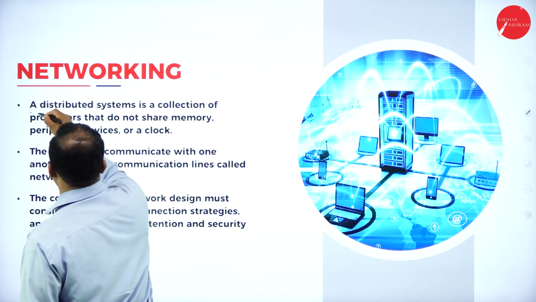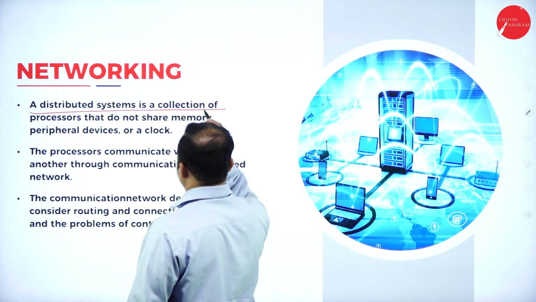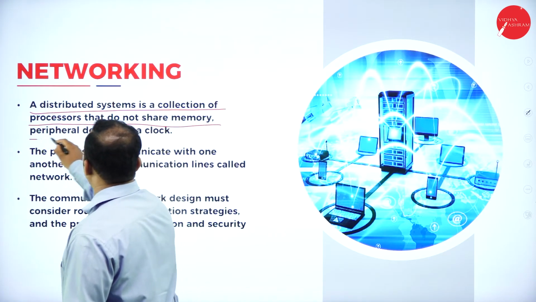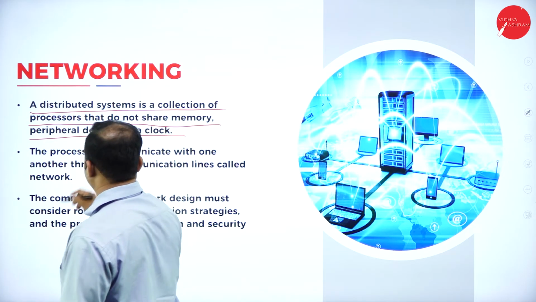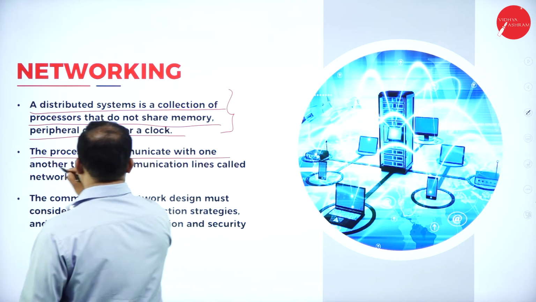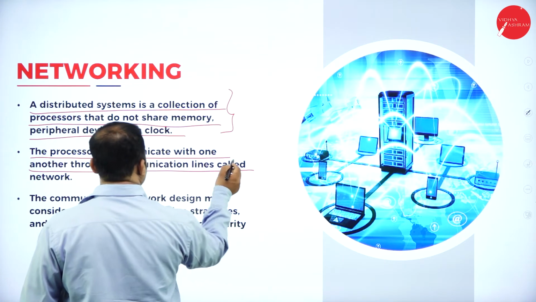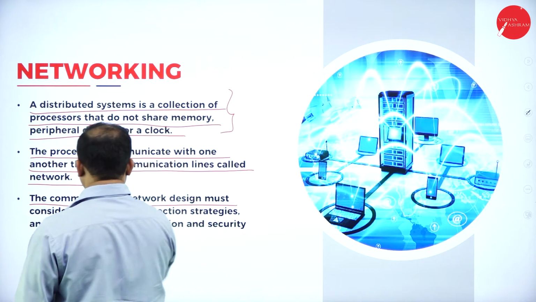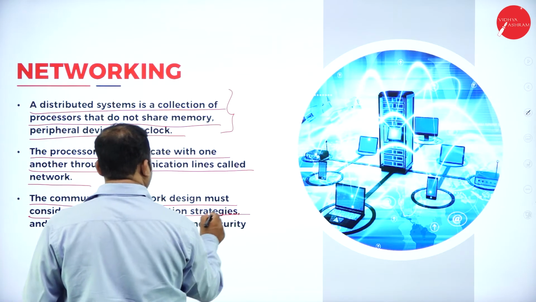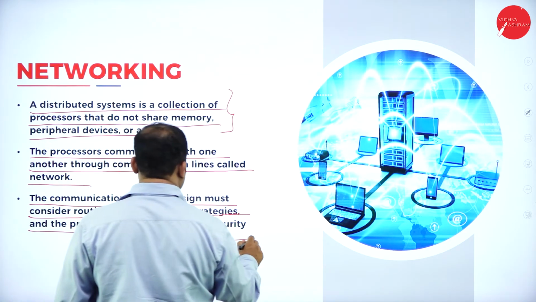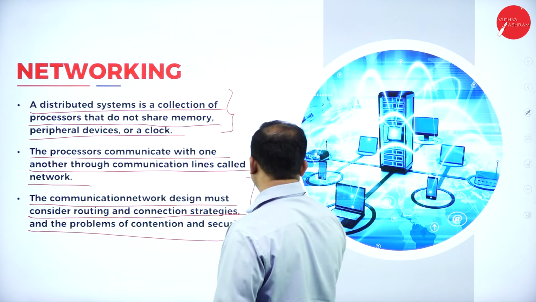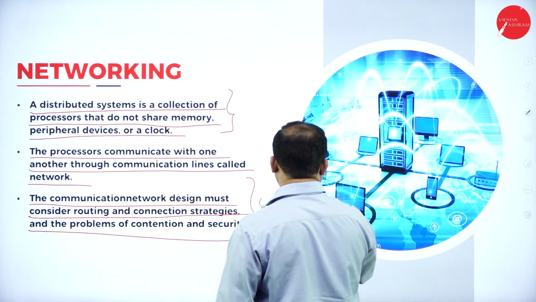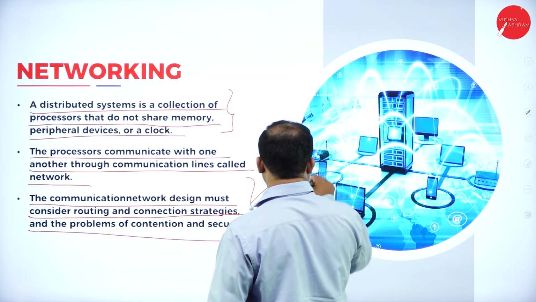Networking based operating system. A distributed system is a collection of processors that do not share memory, peripheral devices or a clock. The processors communicate with one another through communication lines called a network. The communication network design must consider routing and connection strategies and the problems of contention and security. Security is a very important issue that defines the task of this.